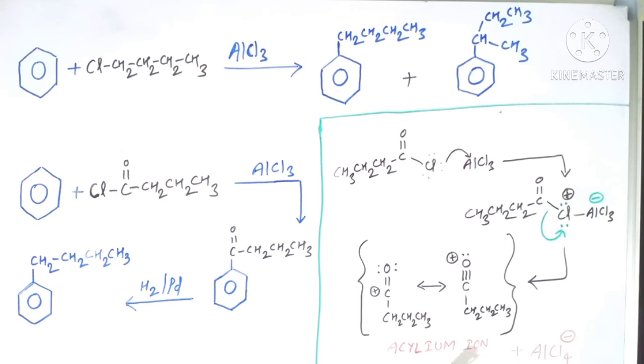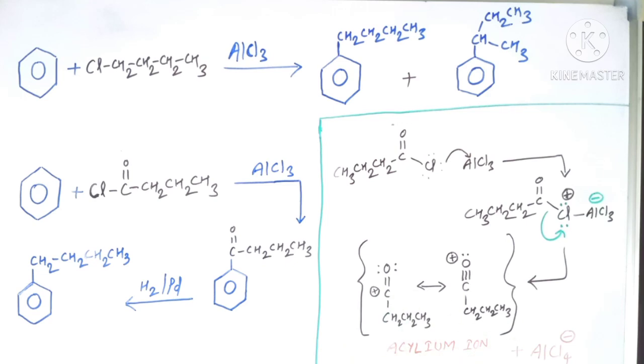Now this acylium ion exists in its two resonance stabilized forms. Delocalization of the electrons takes place between carbon and oxygen. The acylium ion does not rearrange since there is resonance stabilization from the oxygen to this carbon.